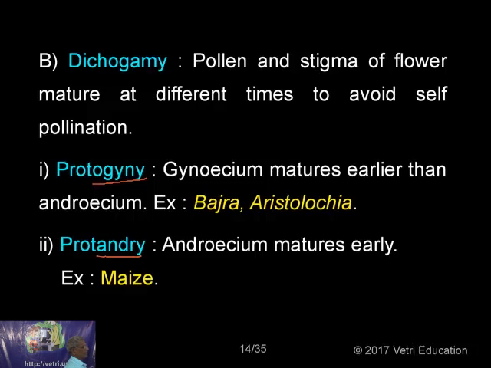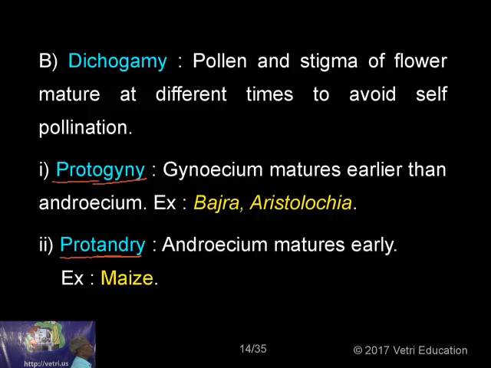See, in protandry, the anthers will mature first and then liberate all the pollen grains. So the pollen grains will get mixed with the air and wind, and then get dispersed. It will go away from that area. So it will not be near that flower at all. After 3 or 4 days, the stigmatic surface of that plant will come to sexual maturity. So the pollen from this flower will have the least chance of fertilizing the female sex organ of that flower.